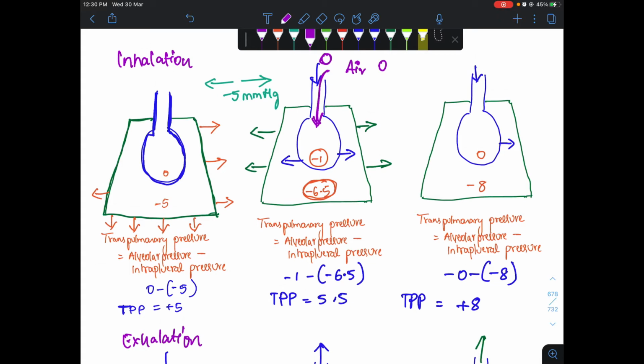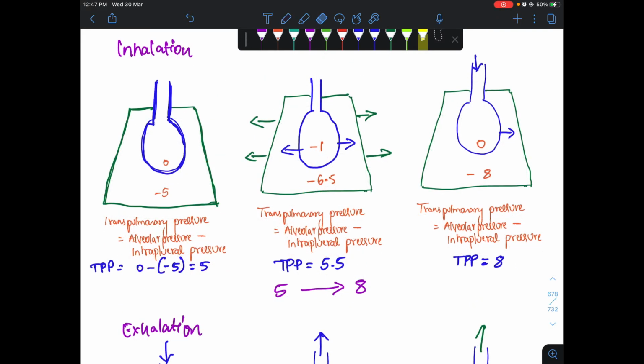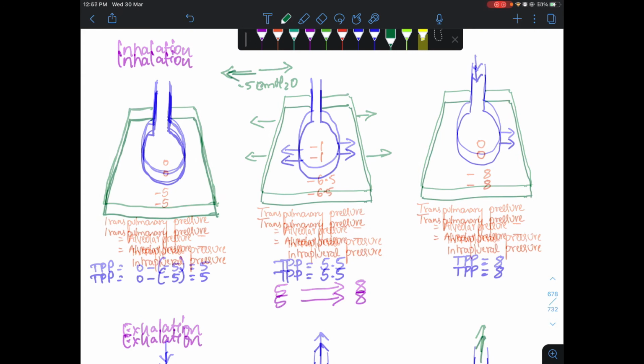At the end of the inhalation, the contraction of the diaphragm stops. As we discussed, the collapsing pressure of the lung inward and the expanding pressure of the chest wall outward create a negative suction pressure of about -5 centimeters of water. This is enough for initiating respiration.